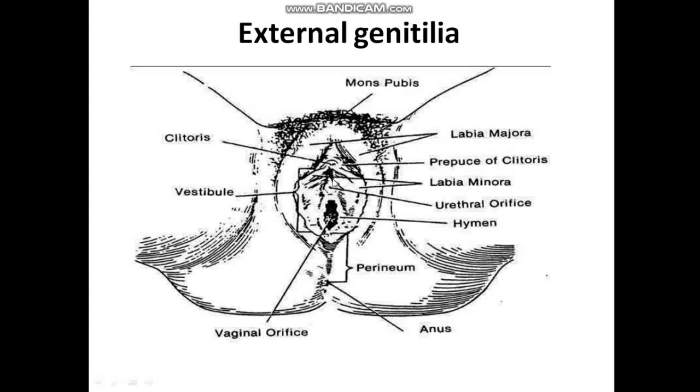Below the clitoris, we are seeing an opening called the urethral opening, urethral orifice or urethral meatus. Note that the vaginal orifice is completely different from the urethral orifice.